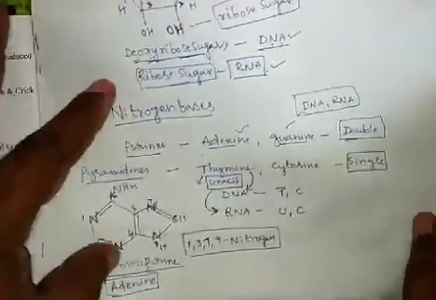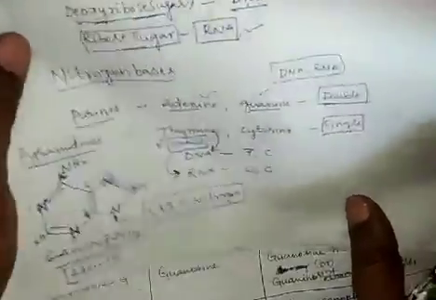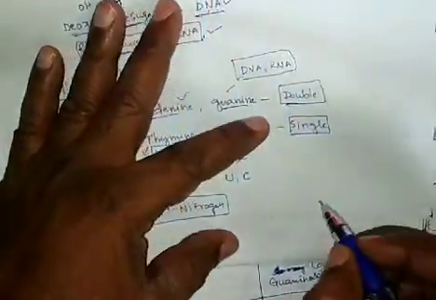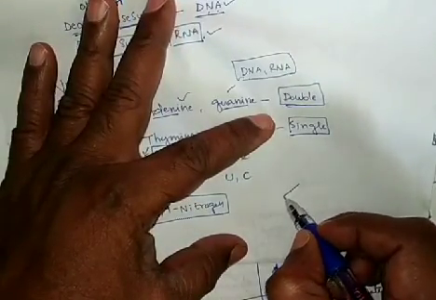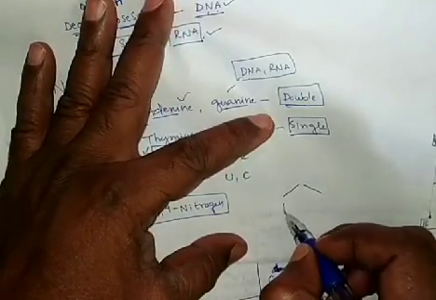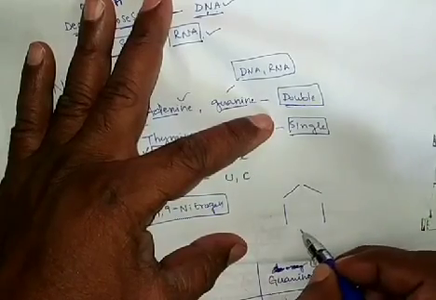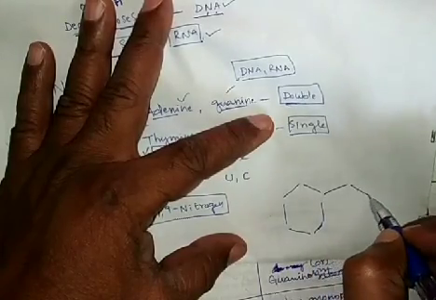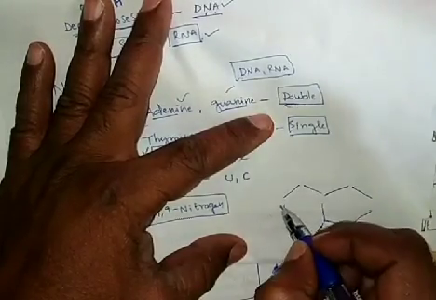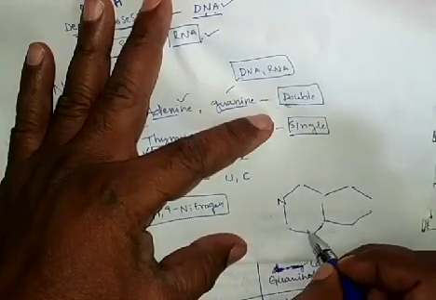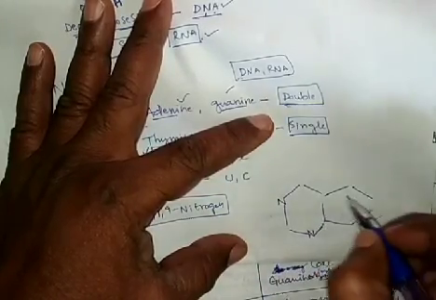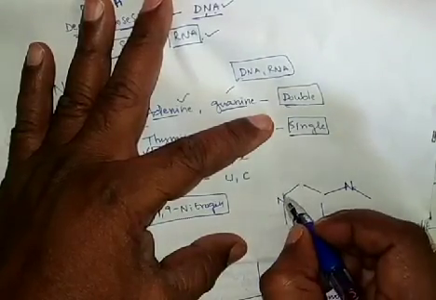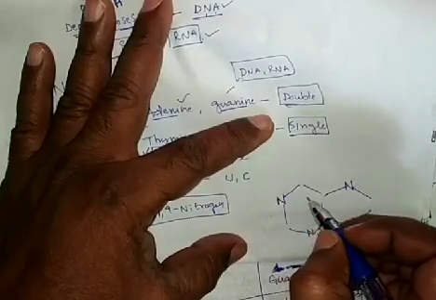So coming to the structure of guanine. Already we discussed that 1, 3, 7, 9 are nitrogens.